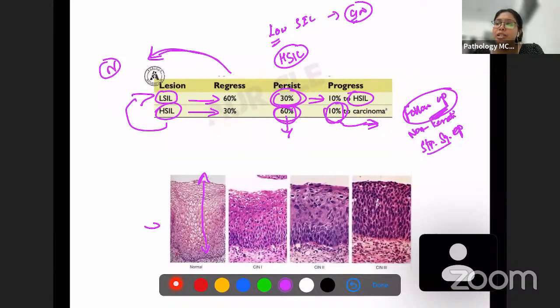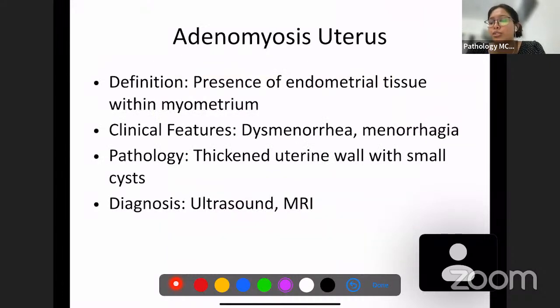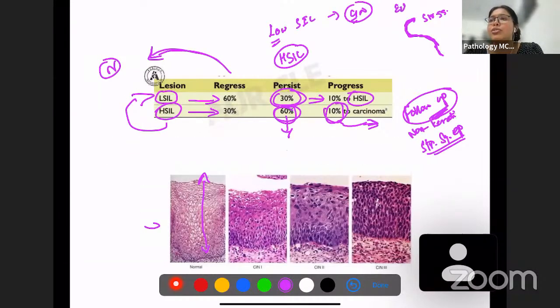Non-keratinizing stratified squamous epithelium is what the epithelium is made up of. Now, in the cervix, there is an external part of the cervix where we have stratified squamous epithelium, okay? So we have an ectocervix as well as an endocervix.